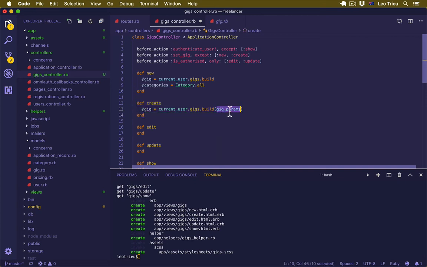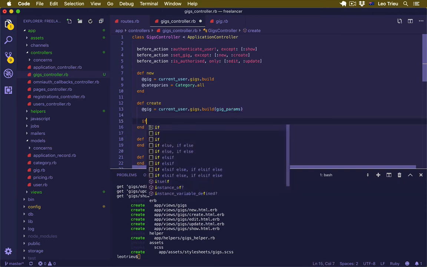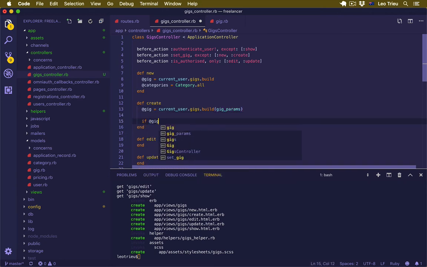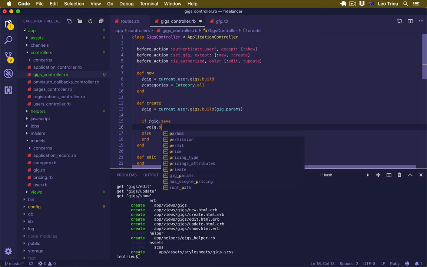That's why we add the gig_params in here. And also we're going to say if we can save the gig successfully inside the database, we do something, otherwise we do something else. So in this case, if the gig saved successfully, we also want to create the pricings